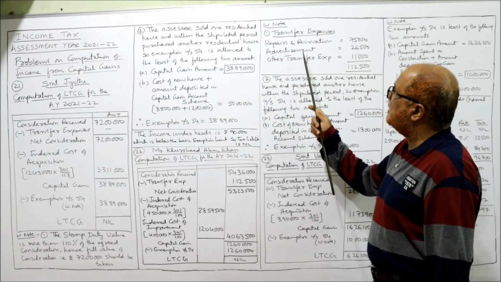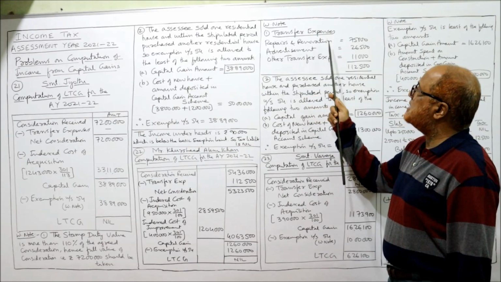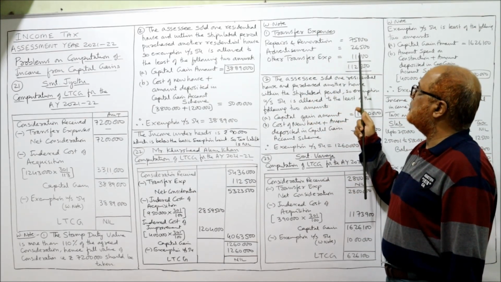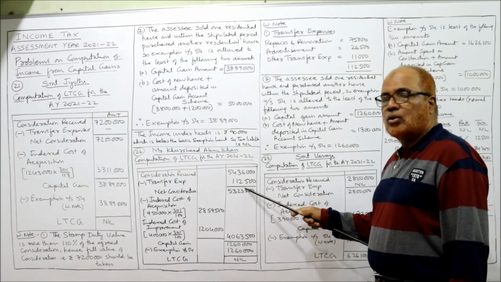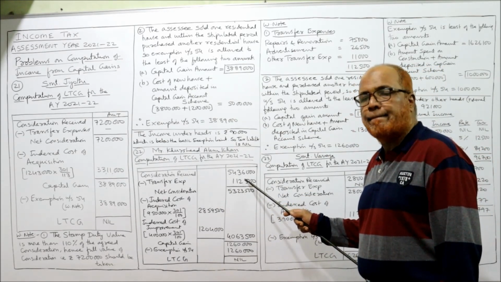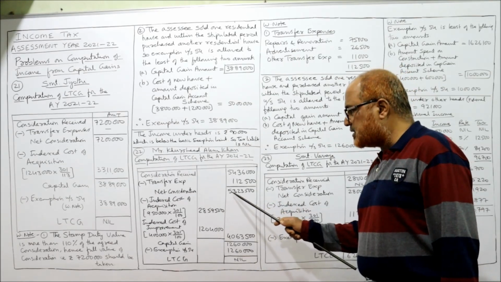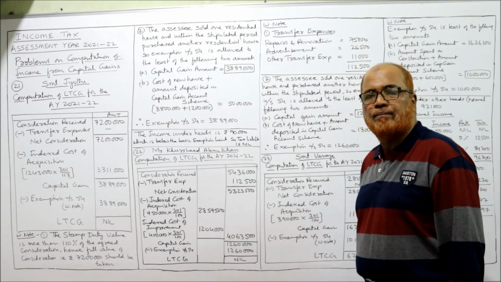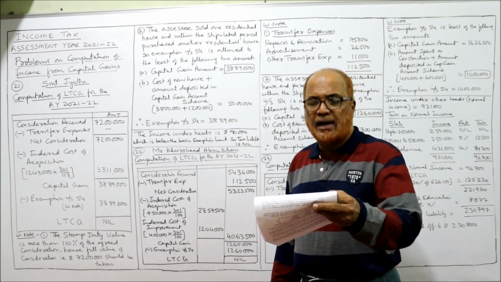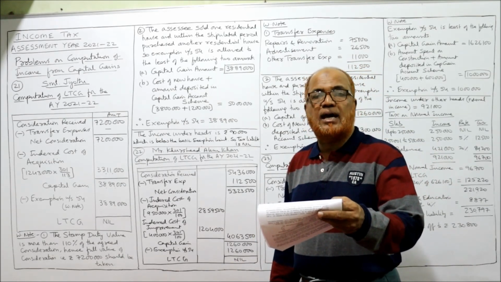In the working note I have shown here, transfer expenses: repairs and renovation 75,000, advertisement 26,500, other transfer expense 11,000, total 1,12,500. So consideration received is 54,36,000, given in the first line. Then transfer expense. Net consideration 53,23,500.